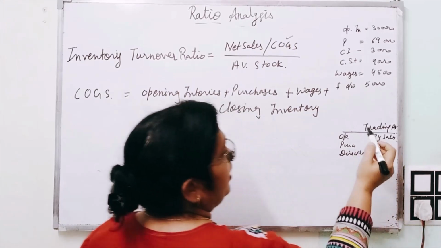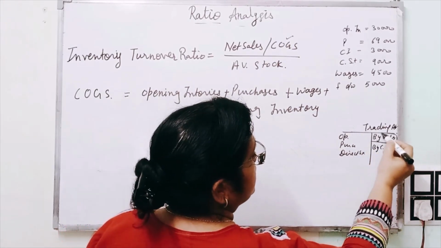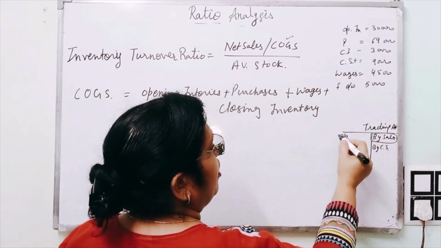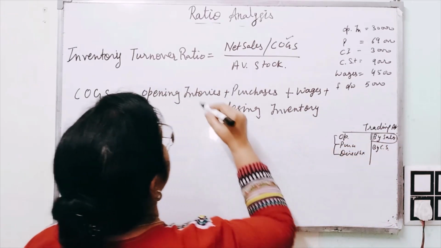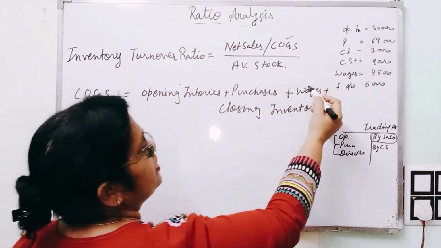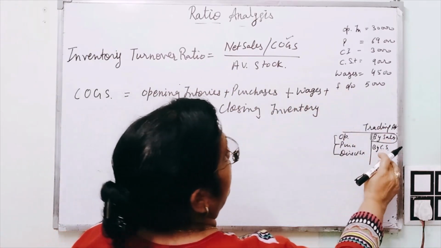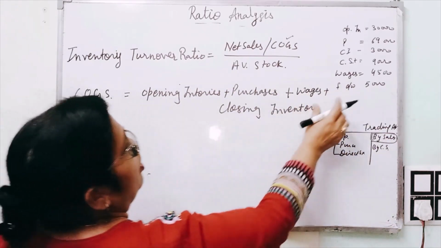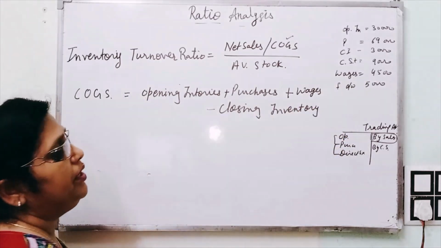So we have to sum up these three things: opening inventory, purchases, and wages, meaning direct expenses, and closing stock will be deducted from it.